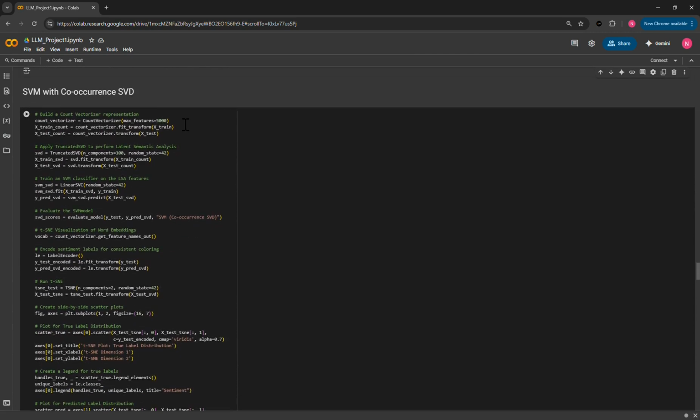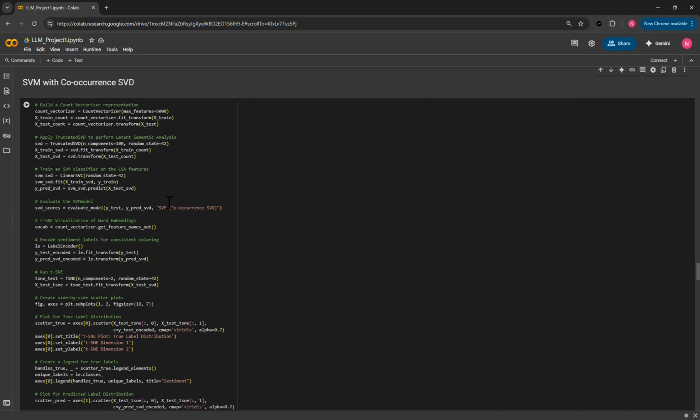So here, we looked at one of the advanced models that we wanted to explore, which was the SVM with co-occurrence singular value decomposition. So here, we just trained an SVM classifier on the LSA features that were created with a truncated SVD.